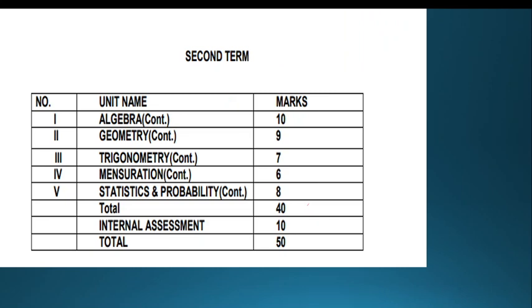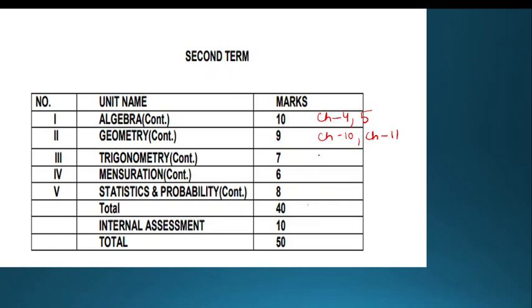Now in the second term we have algebra continued, meaning chapter number 4 and chapter number 5, quadratic equations and arithmetic progression, included in the second term. From geometry, chapter number 10 and chapter number 11, which is constructions and circles, are included in the second term.